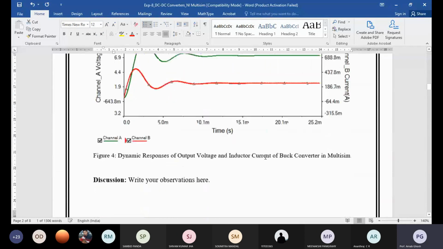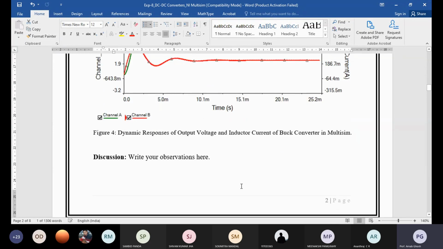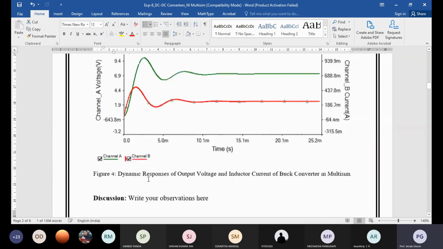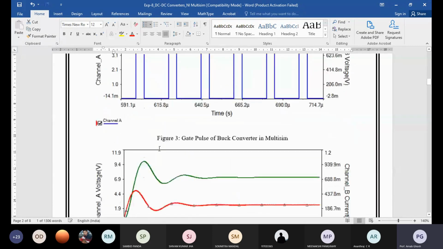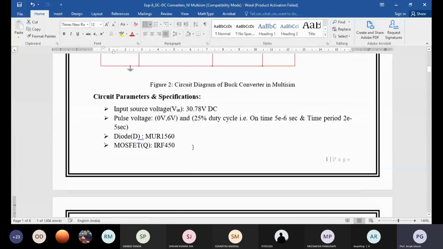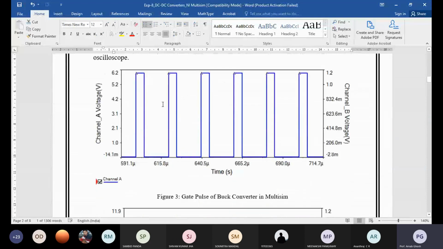Then the first column will be the serial number, then the pulse width. For pulse width you can start with 10% and increase by 10: 10, 20, 30, 50, 60. Or you can increase in steps of 20, or 10, then 30, then 50. Sorry, I said 15 degree, 30 degree, 45 degree, 60 degree, not degree, that range. If you increase the pulse width, what will be the changes?